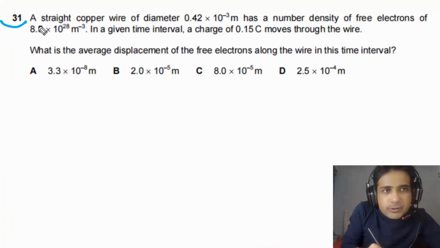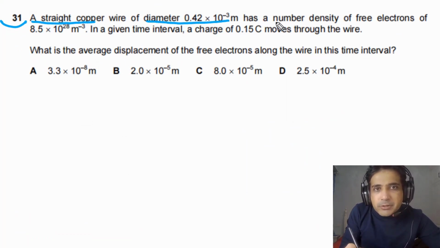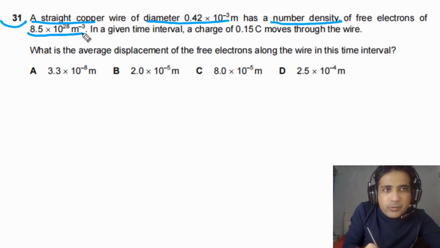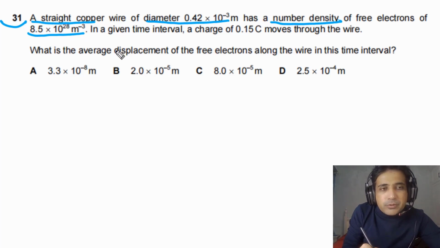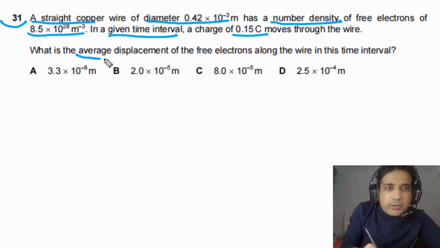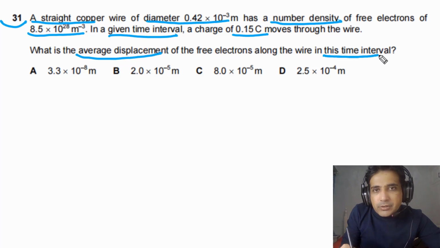For question number 31, it is given to us a straight copper wire of diameter 0.42 × 10^-3 meters has a number density of free electrons of 8.5 × 10^28 per cubic meter. In a given time interval, a charge of 0.15 coulombs moves through the wire. What is the average displacement of the free electrons along the wire in this time interval?